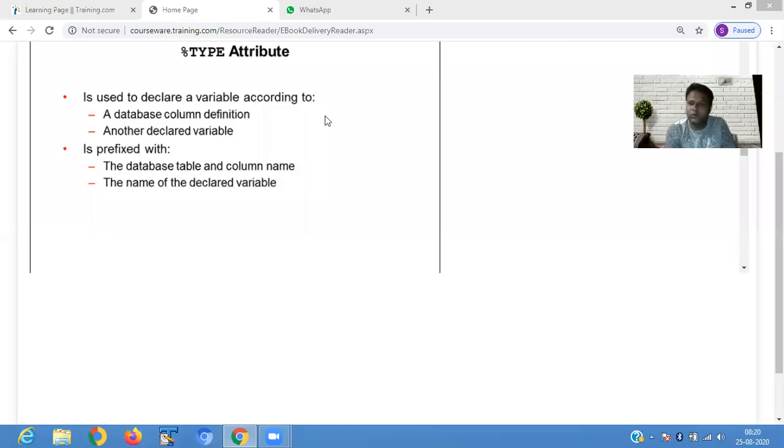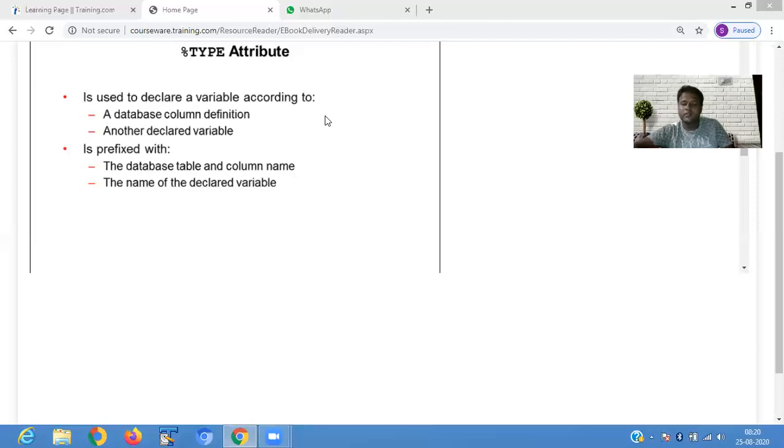Actually, what does the type attribute do? Suppose when you retrieve the data from SQL, after retrieving the data, you store it in a variable, and for that you define the data type of the variable. When you retrieve the data from the database table, if you are not aware of which type of value is stored in the column, then you cannot define the PLSQL variable of that type.